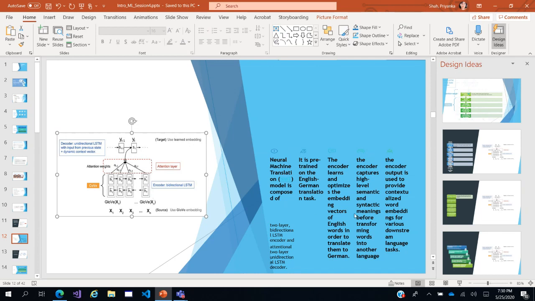Again, the downstream tasks which the model is used for depend on the purpose of what we want to achieve.